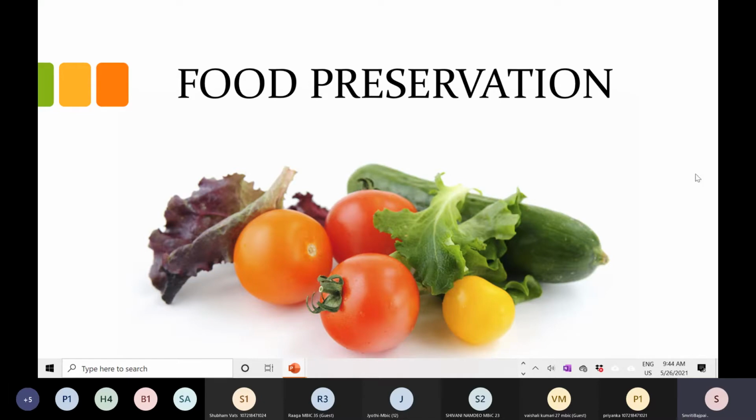May I know who is CR of this class? Yes, ma'am. Priyanka. So we are done with shigellosis also, no? Yes, ma'am. Okay. So just this chapter is left now.